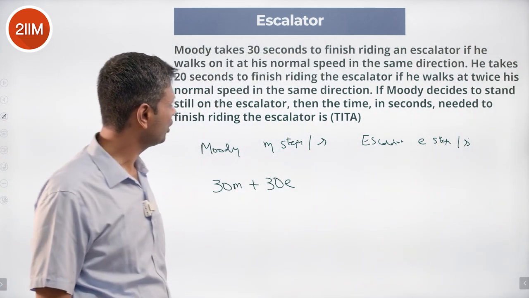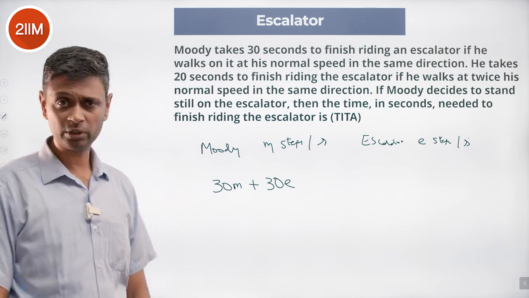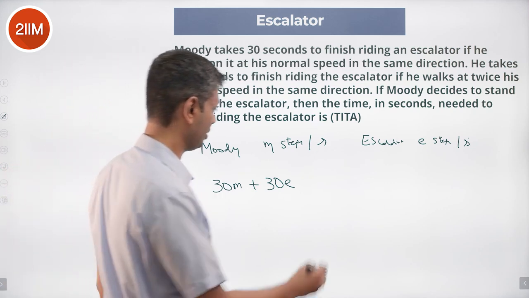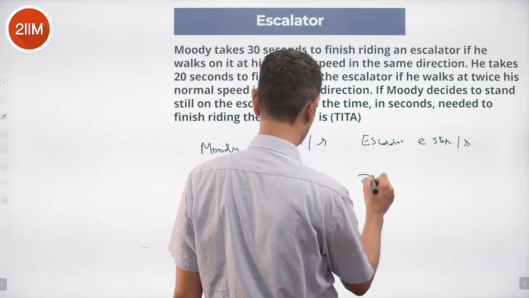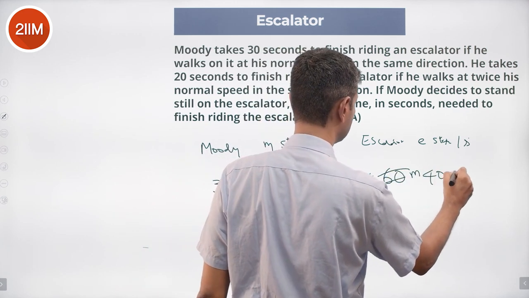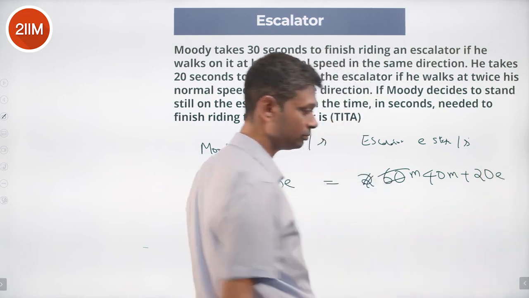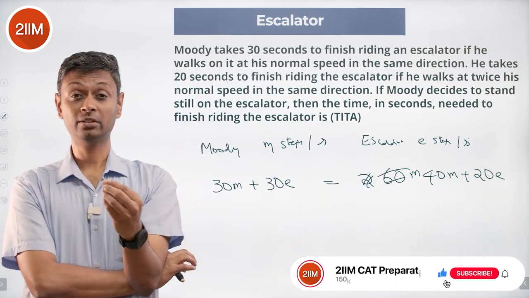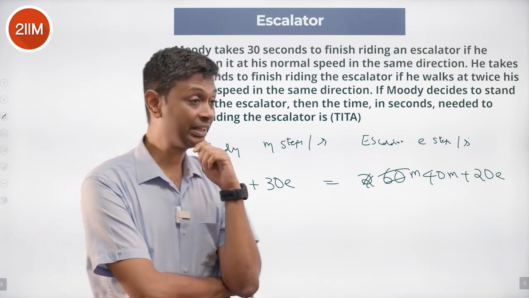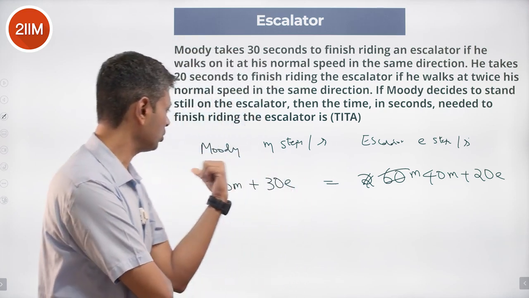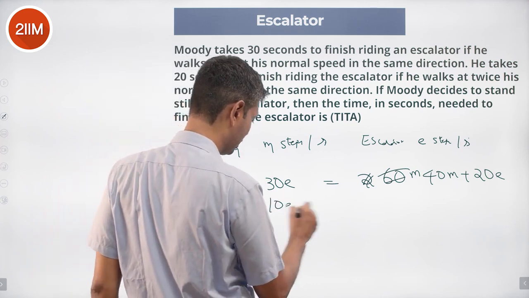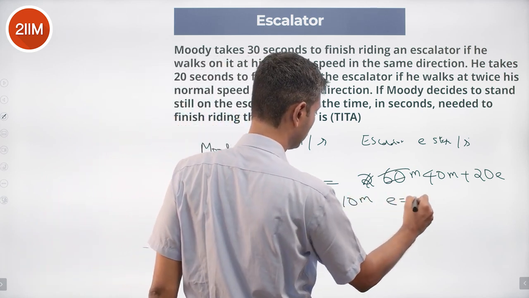In the second instance, he is traveling at twice his normal speed. That becomes 2m steps per second. And he covers it in 20 seconds. So this should be equal to 40m plus 20e. The escalator is going only for 20 seconds, 20e. He is going only for 20 seconds but traveling at 2m. So 40m plus 20e, that many steps get covered, which is equal to 30m plus 30e. Manipulate this, bring e this side, m that side. 10e equals 10m, e is equal to m.